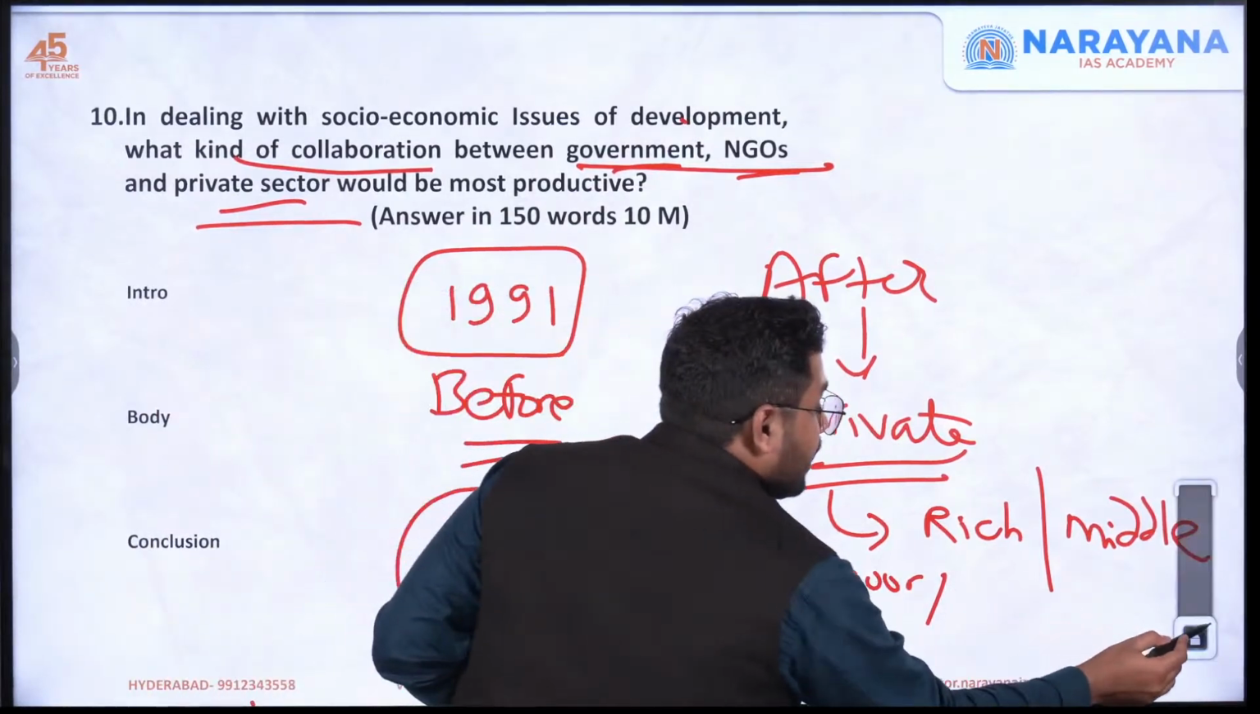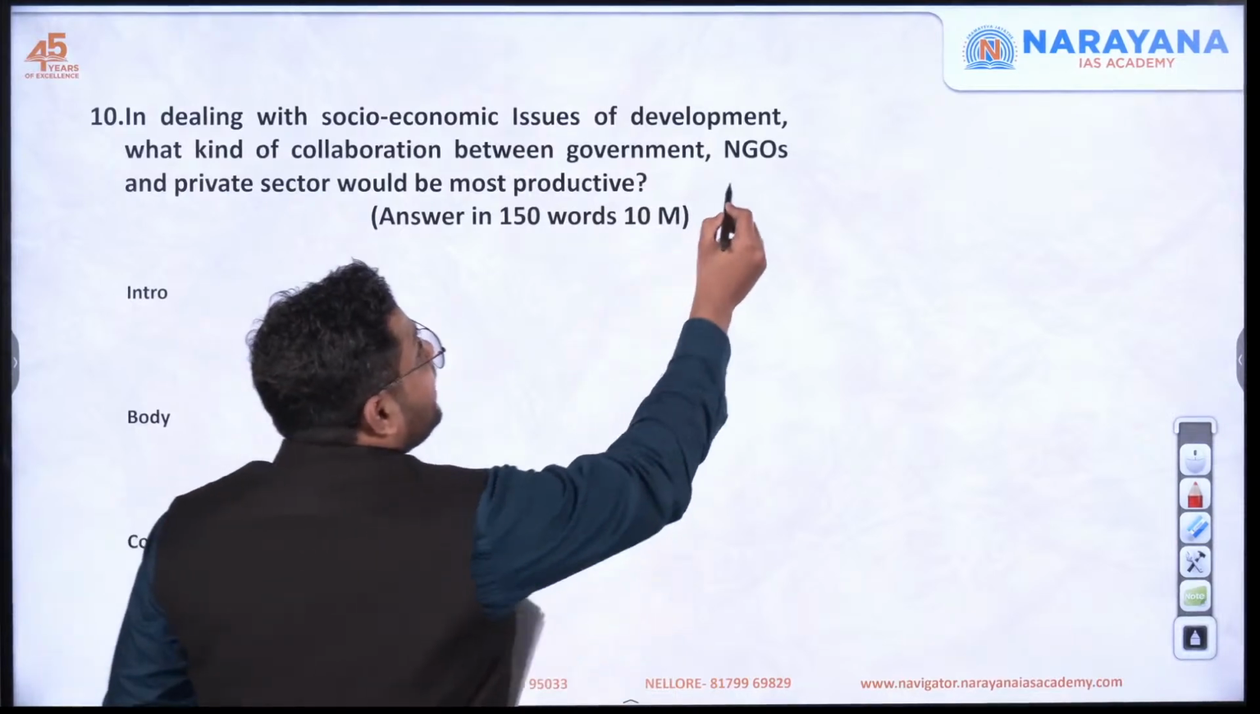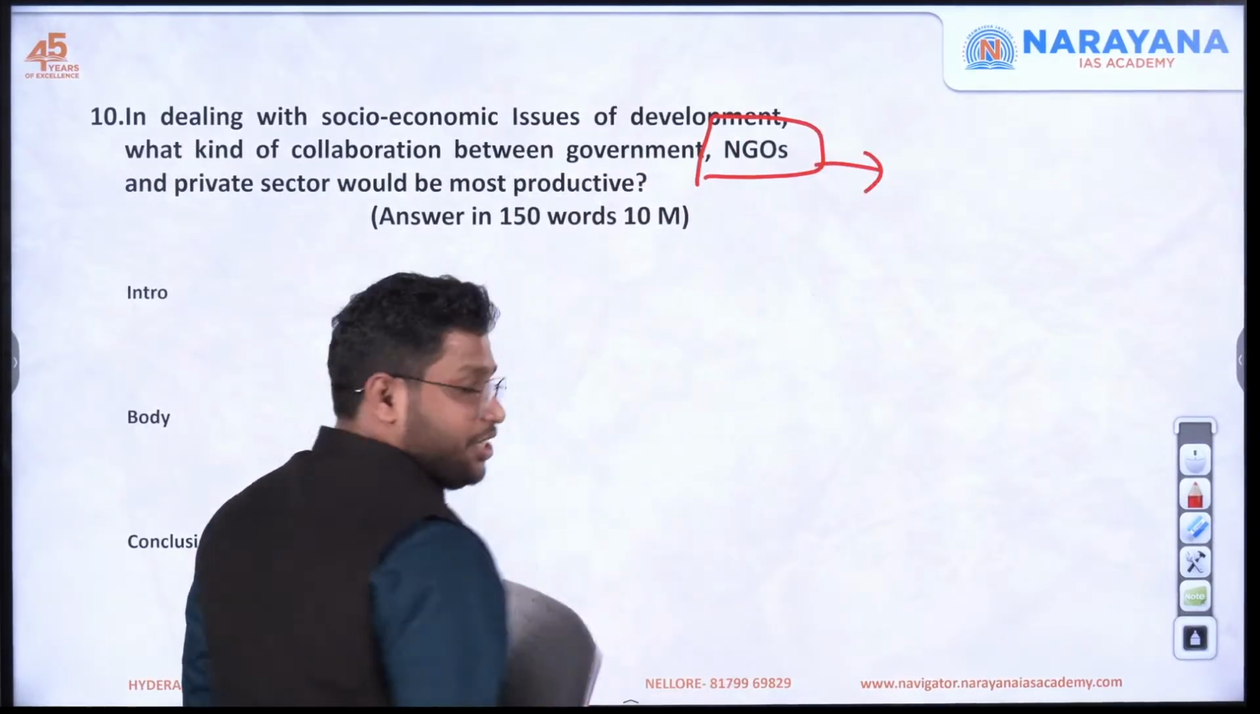So whenever the government is not able to play its key role completely, in that case the role of NGOs comes into the picture.